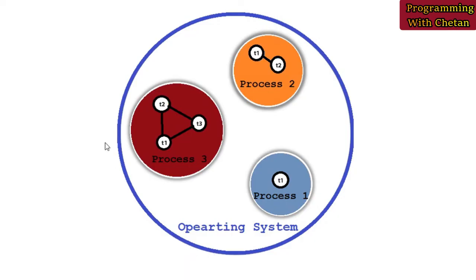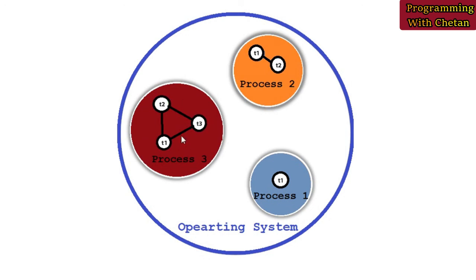Here you can see that we have an operating system, and inside the operating system we can have multiple processes. Here we have three processes, that is process 1, process 2 and process 3, and each process can have multiple threads. Process 1 has one thread, that is T1, and process 3 has three threads, that is T1, T2 and T3.